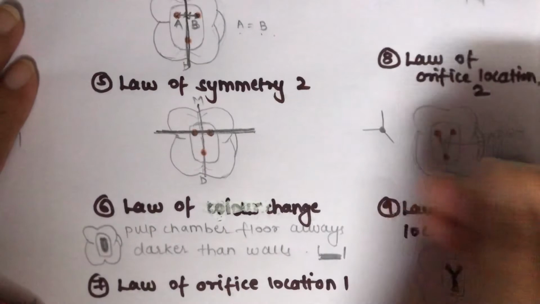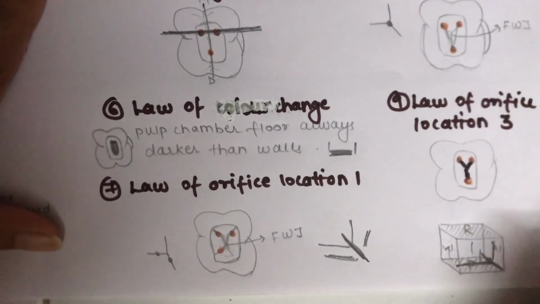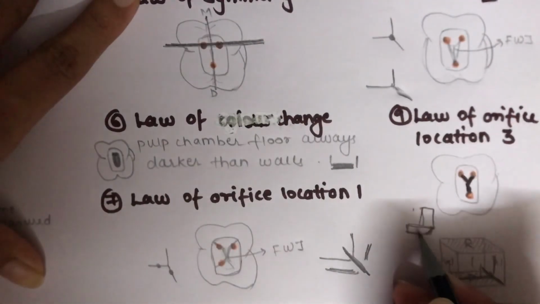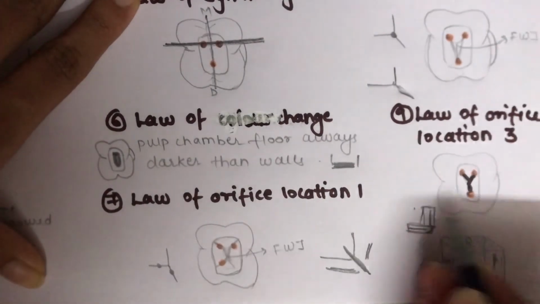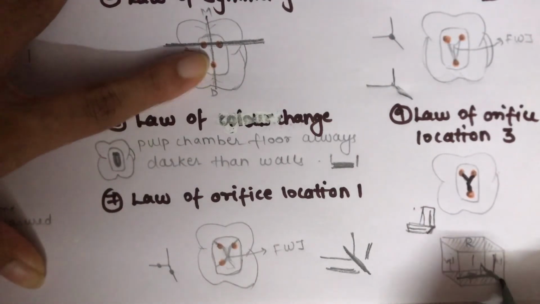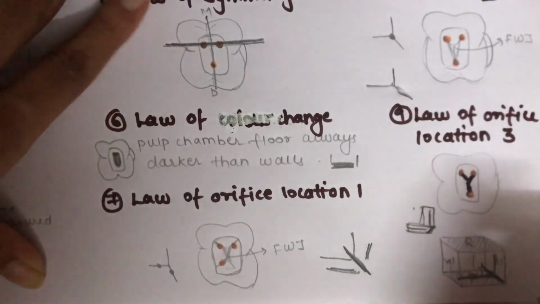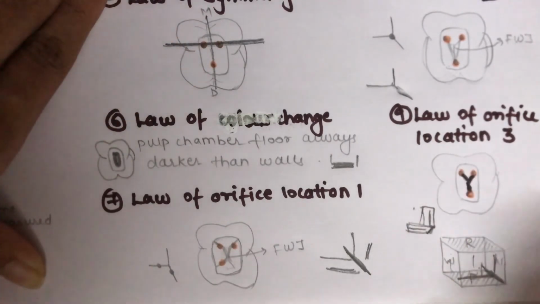Now as we have seen in this, these are your walls. So these are your 4 walls. This is the floor. So in orifice 2, it states that the orifices of the root canal are located at the angle. Here it is your floor and it is the wall. So the angle at which they meet. In this, you have seen this was a line angle. But now the law of orifice location 2 states that the orifices are located at the angles of your floor and the wall junction.